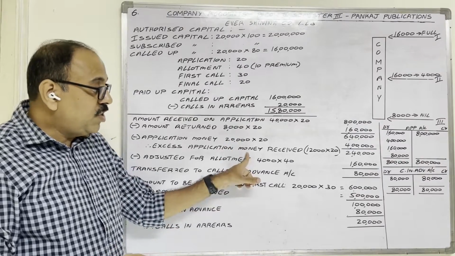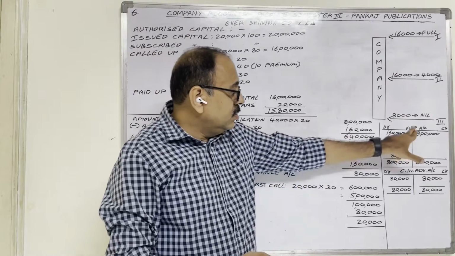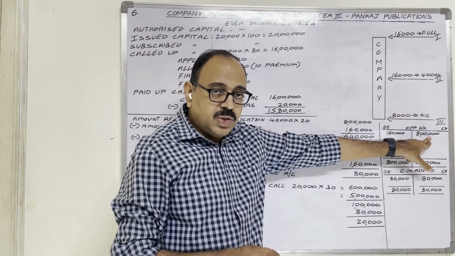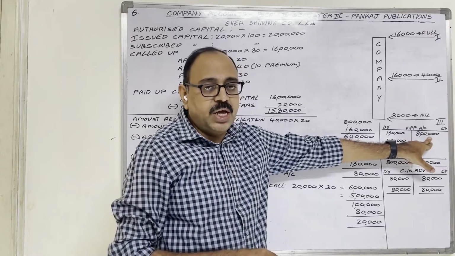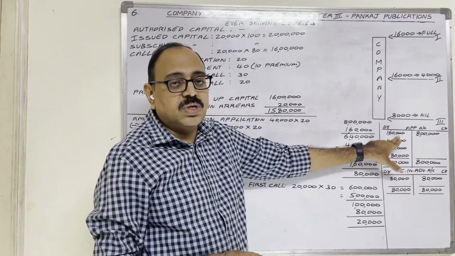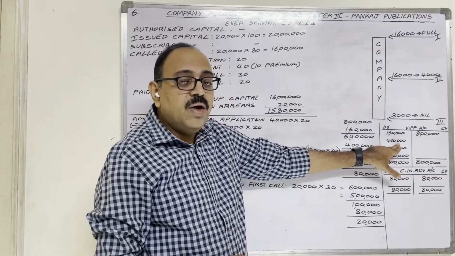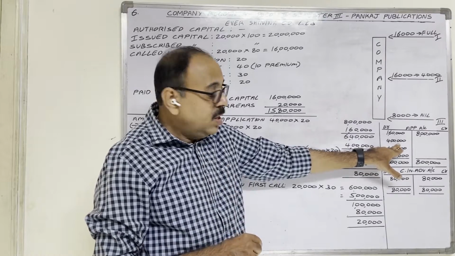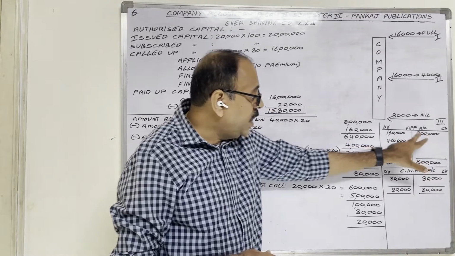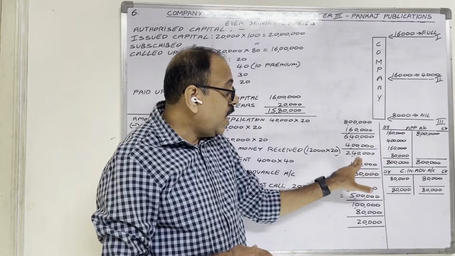You can see this information in the form of an account also. First, what happened? The company received 8 lakh rupees application money. So 8 lakh is credited in the application account. To third category applicants, the company returned 1,60,000. That amount is debited. Actually, the company should collect 4 lakh towards application, no? That amount is transferred to the share capital account. So 8 lakh minus 1 lakh 60,000 minus 4 lakh, 2 lakh 40,000.